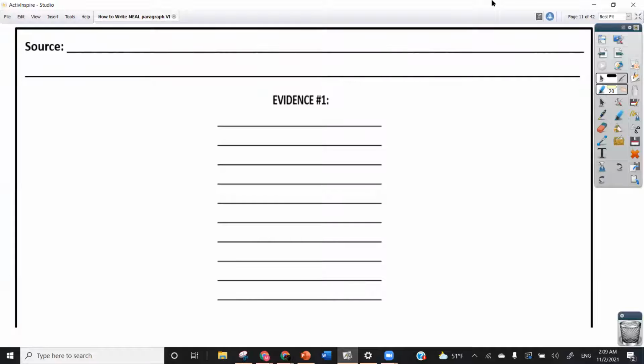Now, for the next page, this is the page that's used to develop not just your evidence, but also your analysis. And this is really one of the most important parts of the paragraph. Remember what I've mentioned before, that you must have some kind of evidence. You must be able to name the source that the evidence comes from in order for you to even get credit and not get a 0 for this MEAL paragraph.